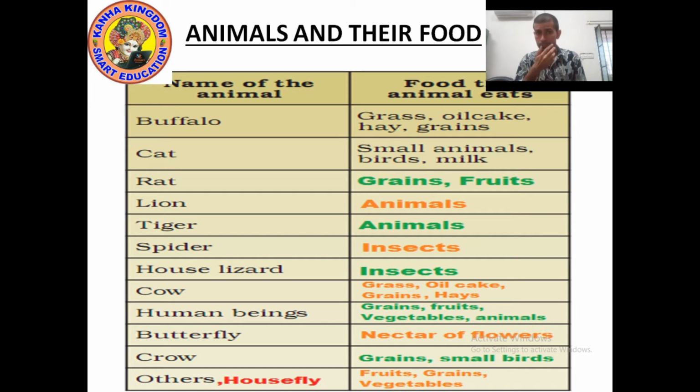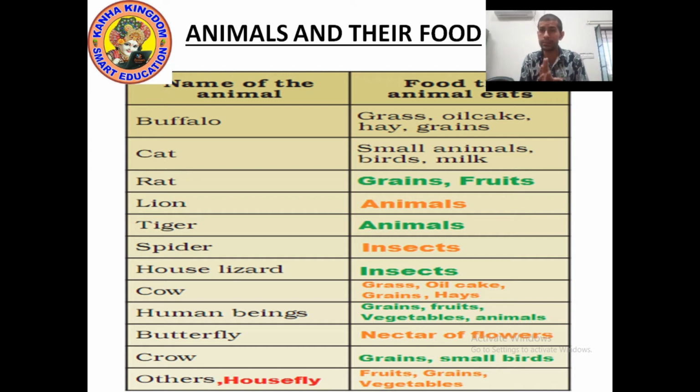Lion, we know that lion is a carnivore, so lion eats other animals. Spider eats insects. It means spider is also a carnivore. House lizard, the lizard which you see at home, because there are different species of lizard.